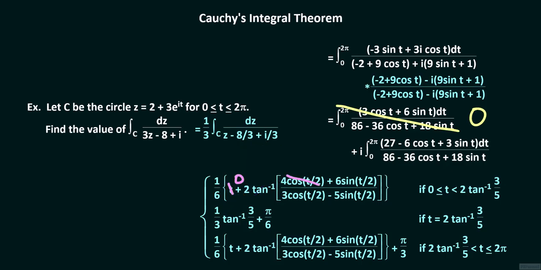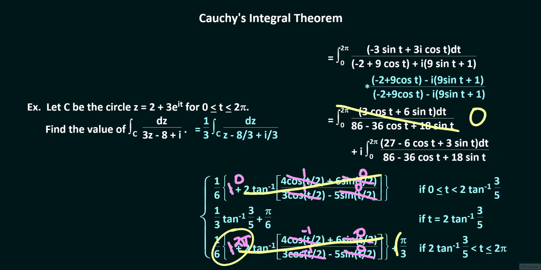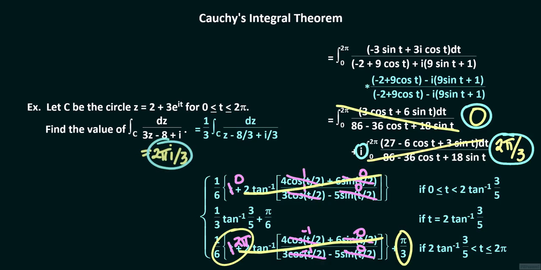At t equals 0, cosine t over 2 is 1, whereas at t equals pi, it is minus 1. Sine t over 2 is 0 at both values of t, so that when subtracting the value of the antiderivative at t equals 0 from its value at t equals pi, we get 2 pi over 6 plus pi over 3, so that the value of the integral for the imaginary part is 2 pi over 3. Therefore, the value of the contour integral is 0 plus i times 2 pi over 3, or 2 pi i over 3.